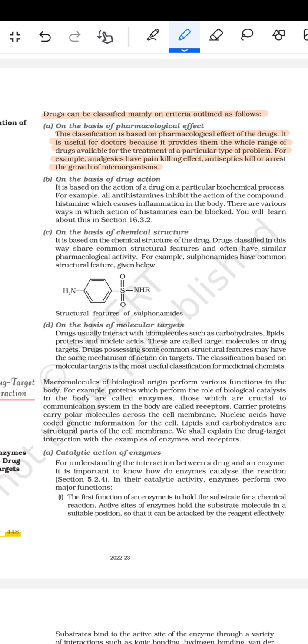Second, on the basis of drug action. It is based on the action of a drug on a particular biochemical process. For example, all antihistamines inhibit the action of the compound histamine, which causes inflammation in the body. There are various ways in which the action of histamine can be blocked. You will learn about this in section 13.6.3.2.